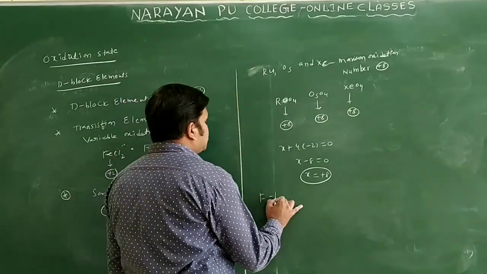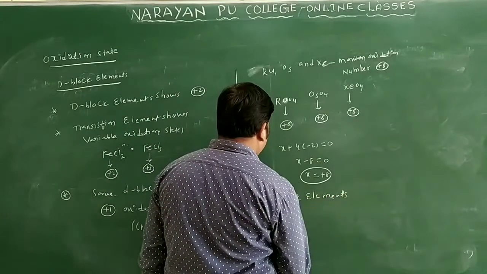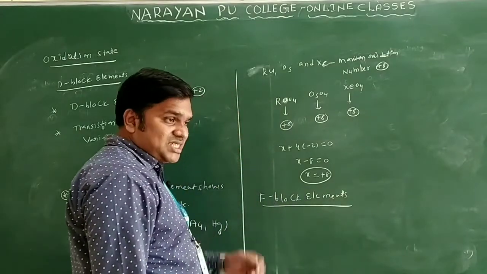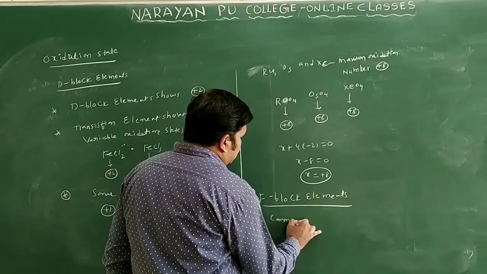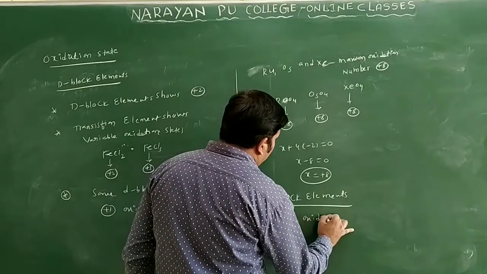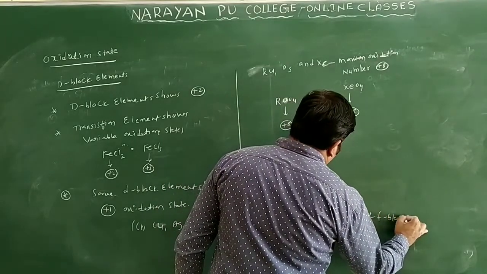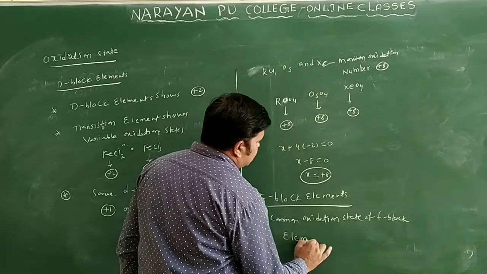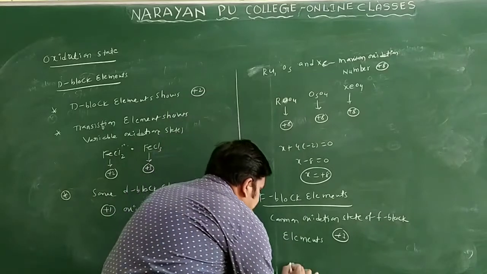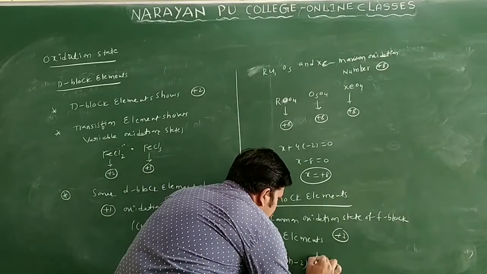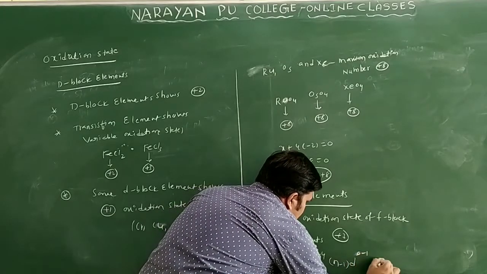So this is regarding oxidation state for d block elements. And the last one we have is f block elements only. What is the common oxidation state of f block elements? That is +3 only. You know the configuration: n minus 2 f1 to 14, n minus 1 d0 to 1 and ns2.